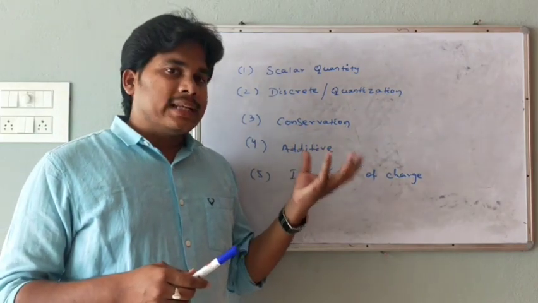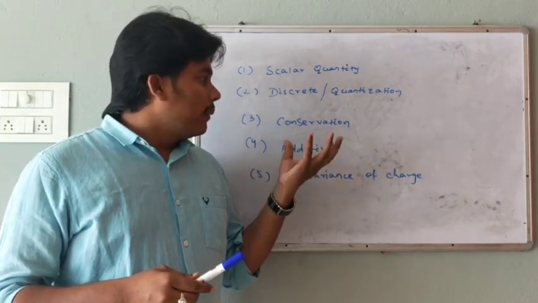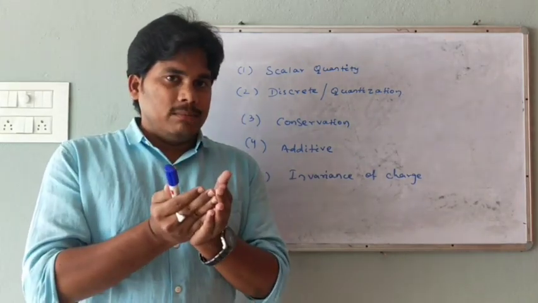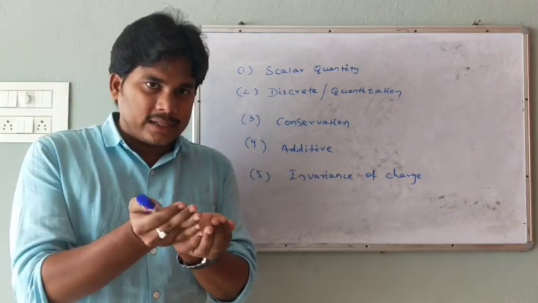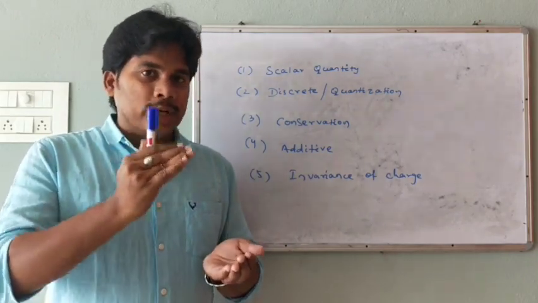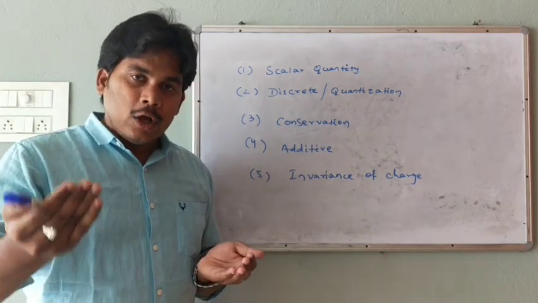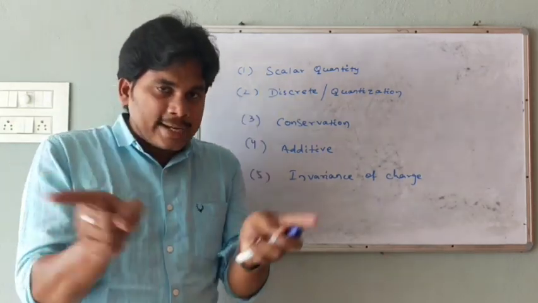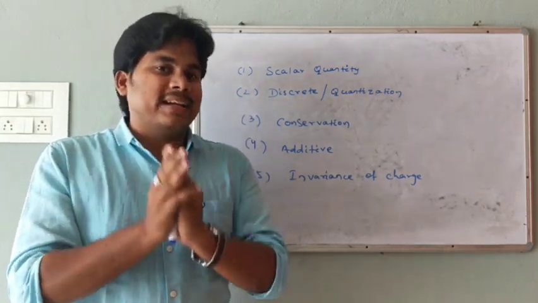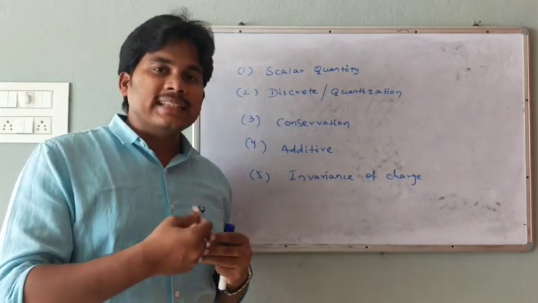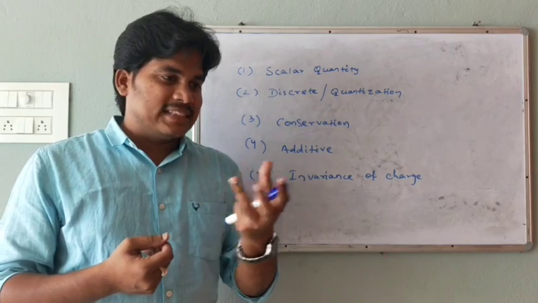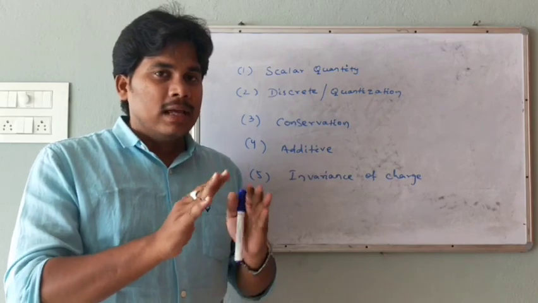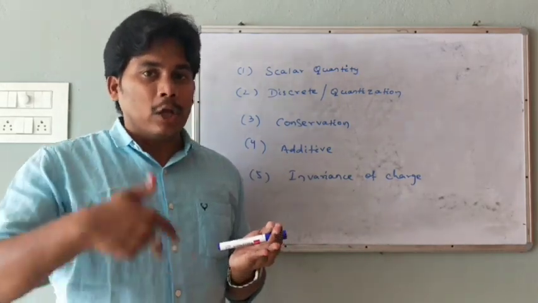Once again, I am repeating: the discrete nature or quantization of charge, I already told you. About the conservation of charge: in an isolated system, no charge or energy goes outside the system, and no charge or energy enters the system, meaning it is completely isolated. Isolated means separated. The word isolated, like quarantine, is used much more frequently now. It means keeping it separate, so that it will not interact with the outside environment.